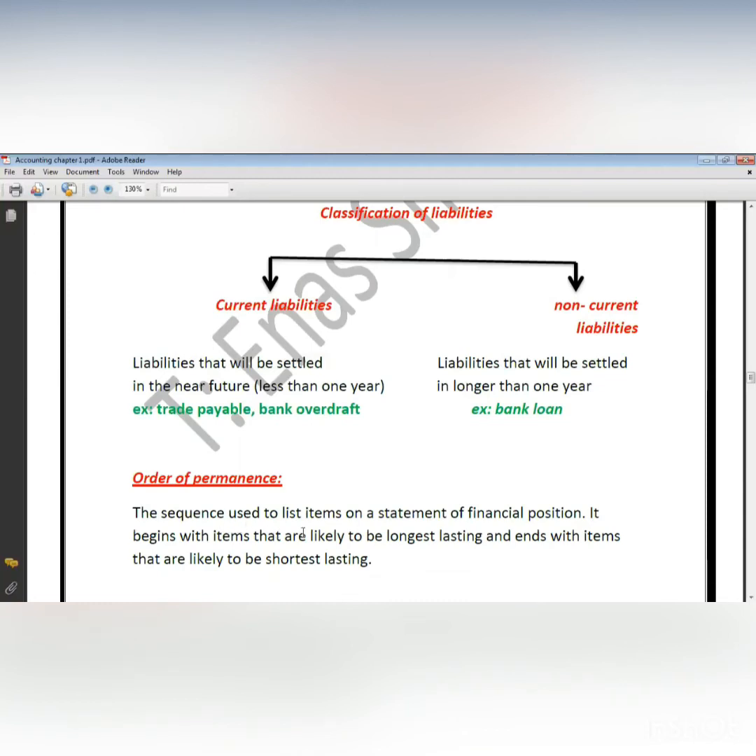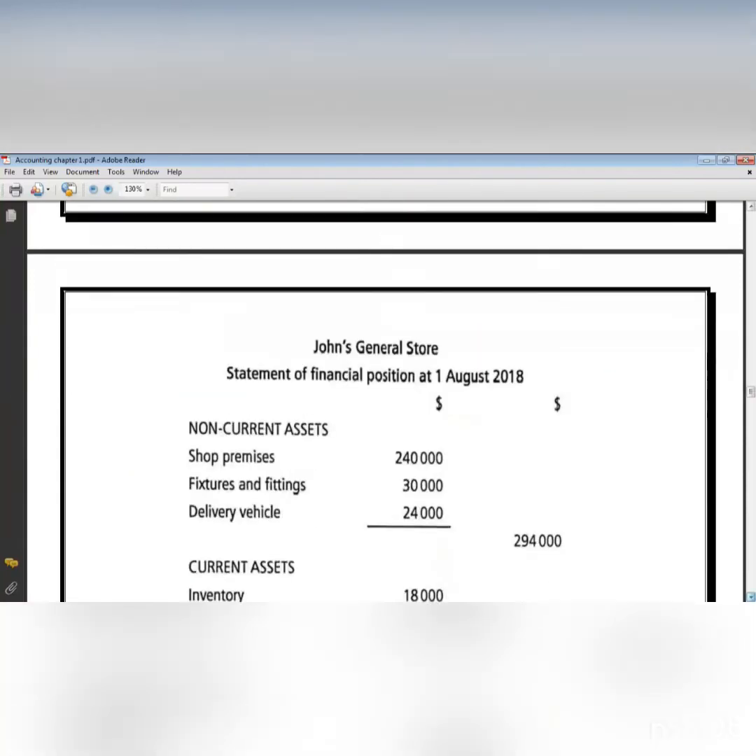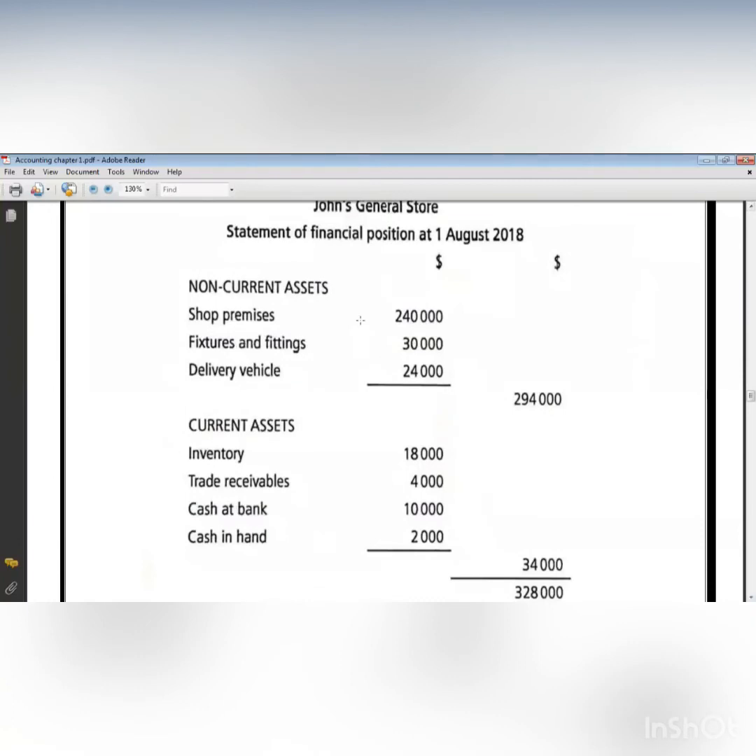The sequence used to list items on the statement of financial position. It begins with items that are likely to be longest lasting and ends with items that are likely to be shortest lasting. How will I do this? Let's see here. Statement of financial position, and I'll write the title and the date and all the stuff that we said. I will start with non-current assets.